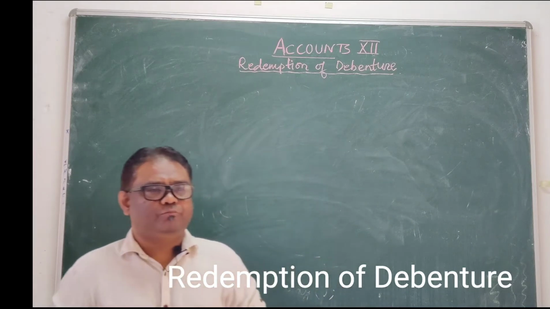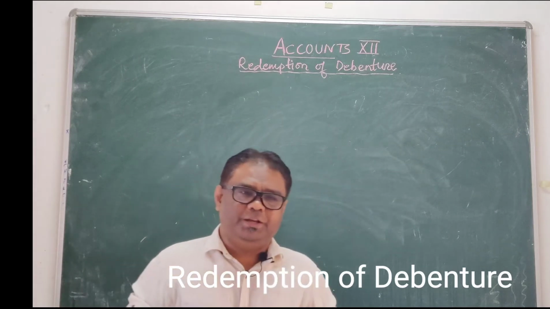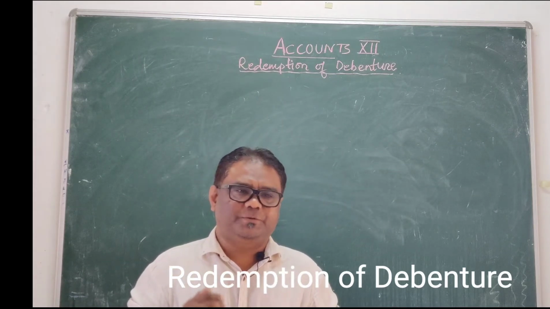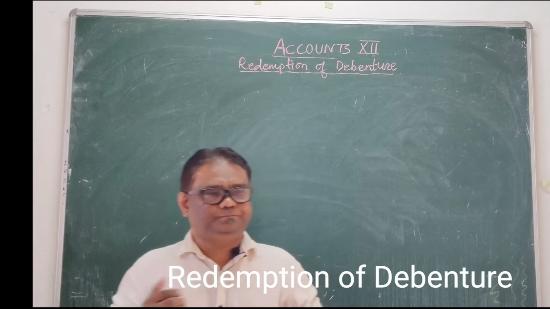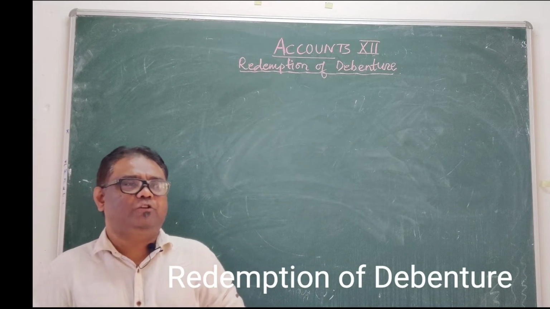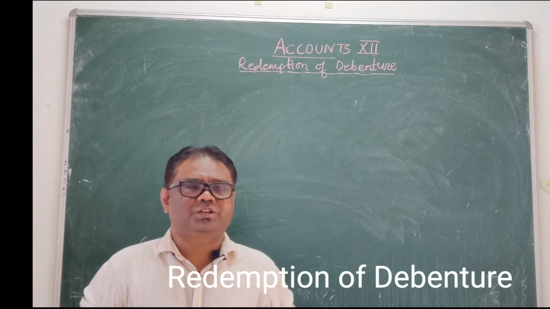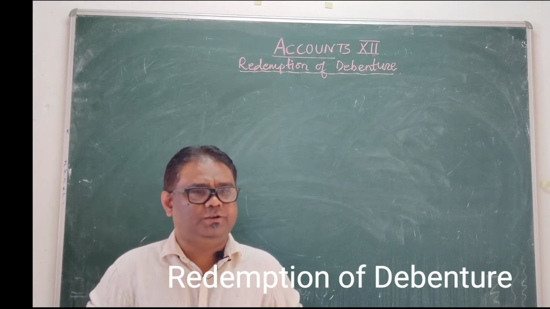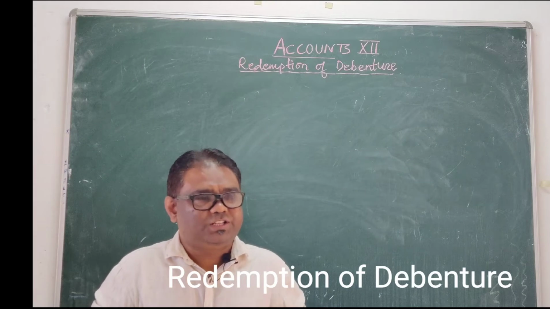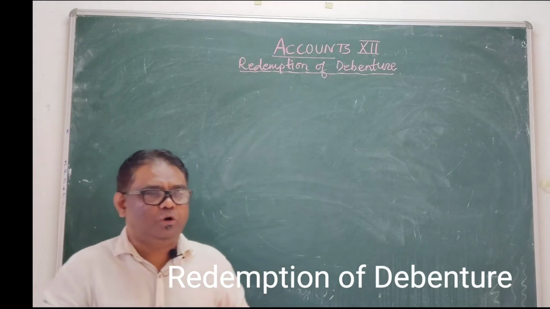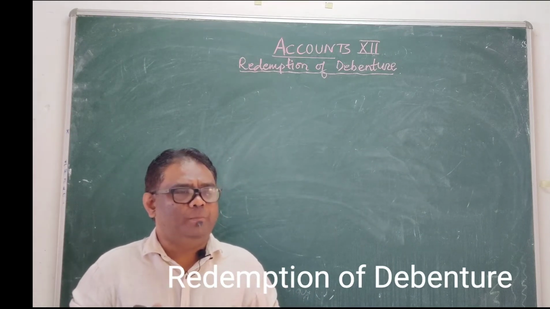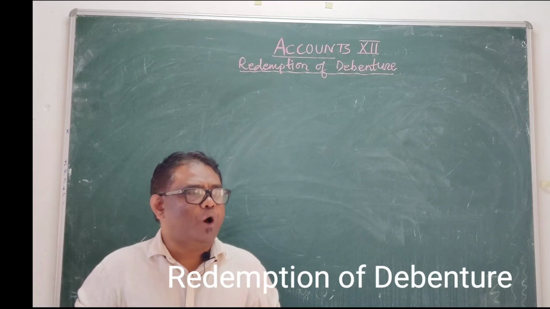Debentures are issued by the company for its financial strength. It is one of the sources of finance, long-term sources of finance. So this debenture, as we know, is a long-term debt, a long-term borrowing.